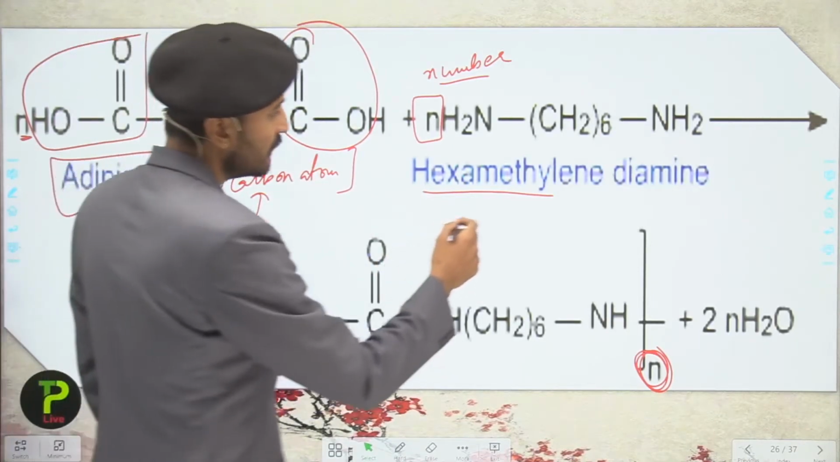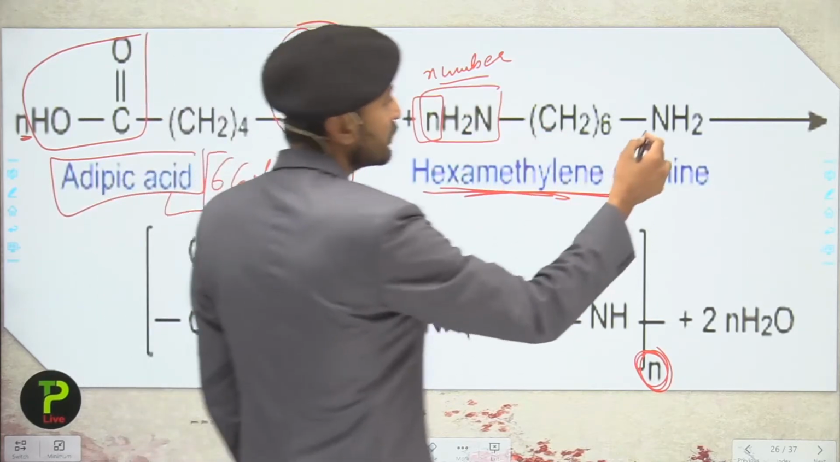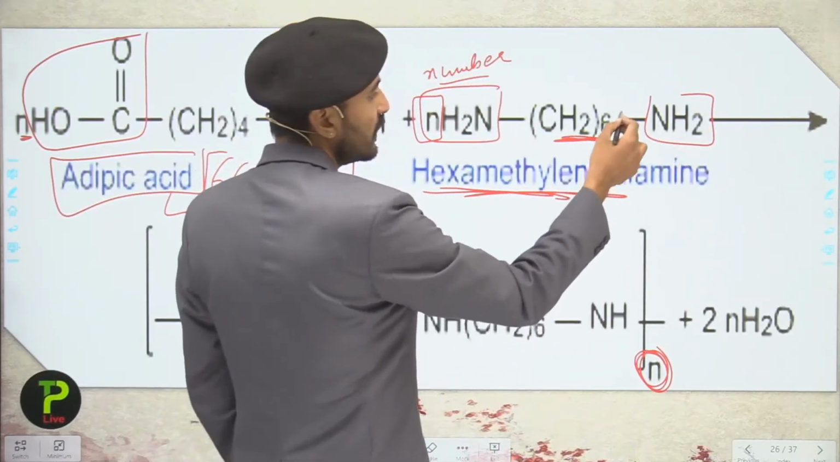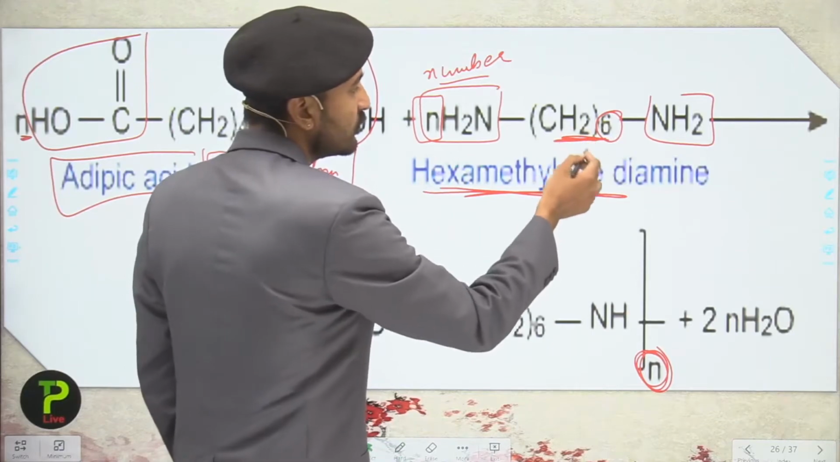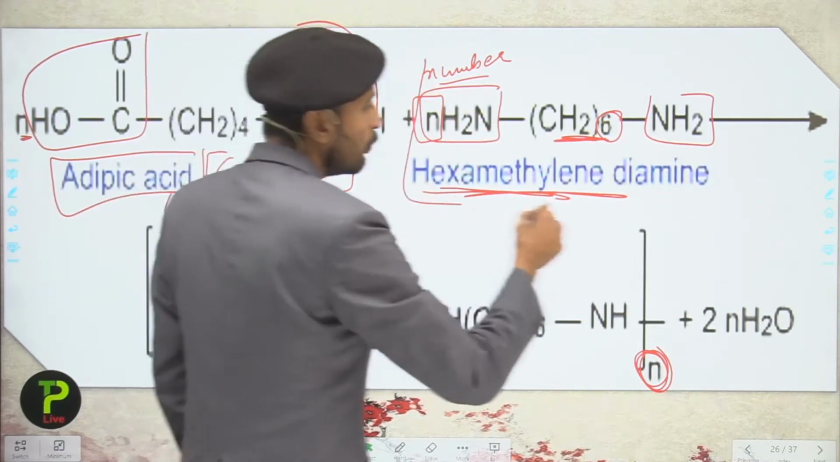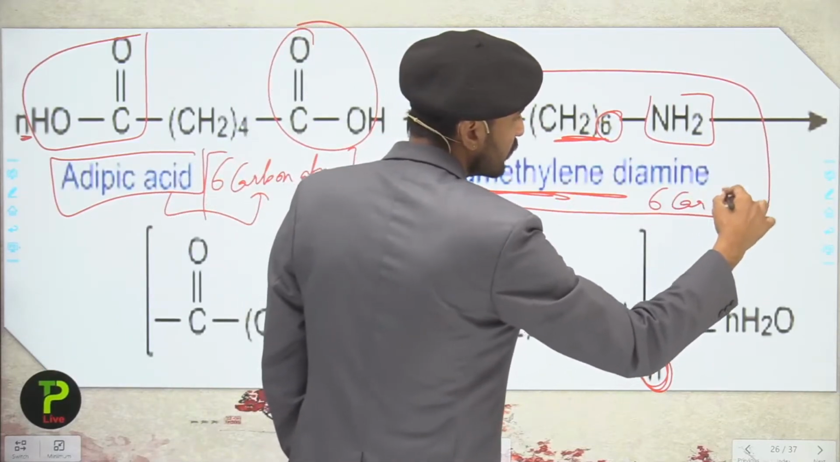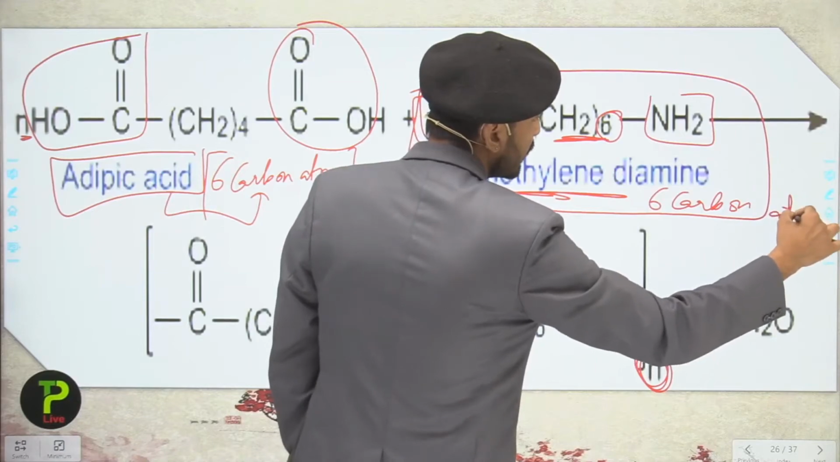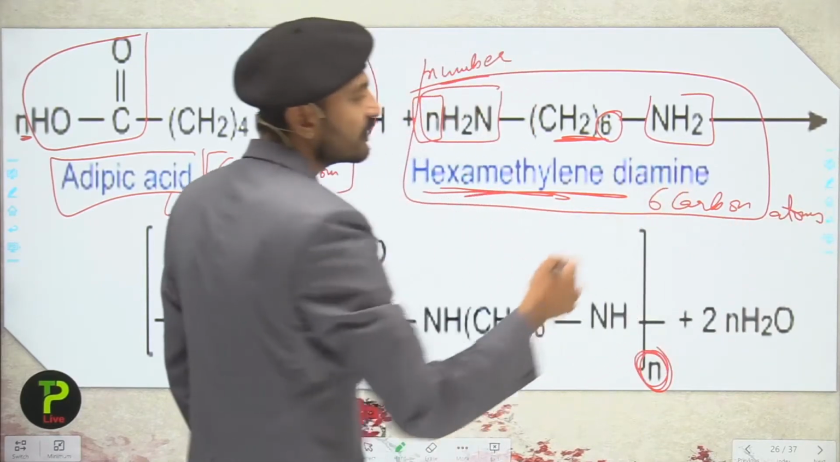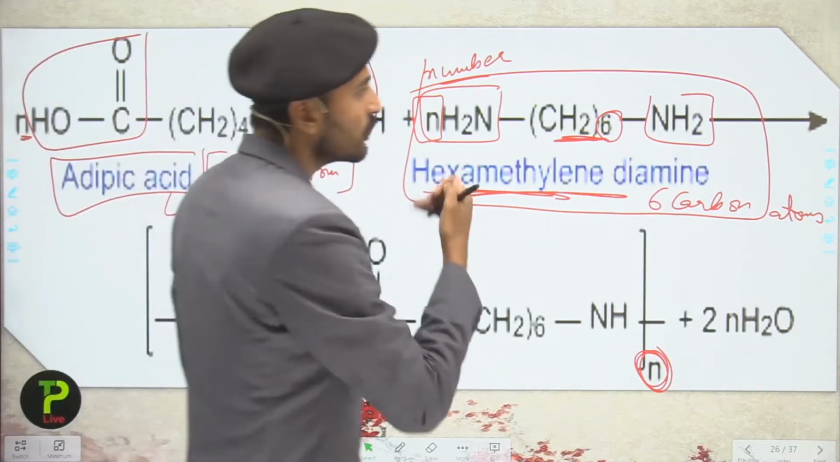So students, you can see here this is hexamethylene diamine. Here you can see this is the amine, this is the amine, and there are a total of 6 CH2. So it means how many carbon atoms are present in this monomer? Here again you can see that it also contains 6 carbon atoms. So this is containing 6 carbon atoms, and this is also containing 6 carbon atoms.